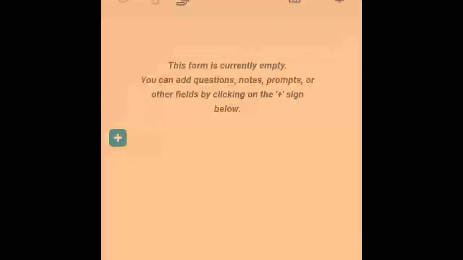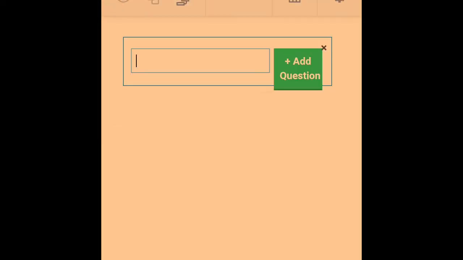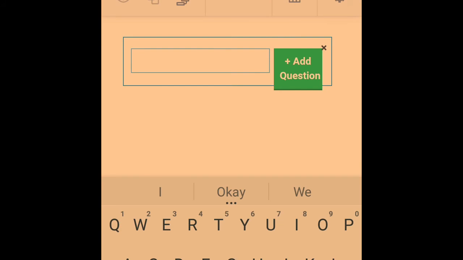Alright, so you click on this. And remember I said that your objectives will guide each of the sections in your questionnaire. The difference between this and Google Form is that it's not always in sections.